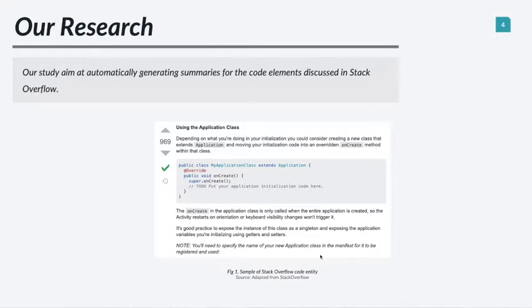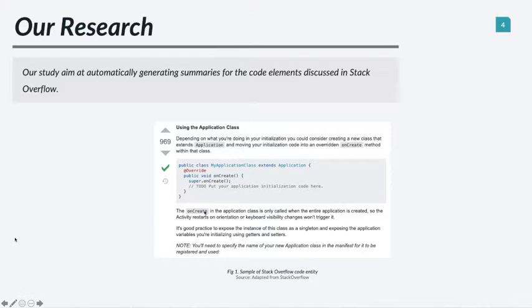In this study, we are interested to generate summaries for code elements that appeared in the Stack Overflow's posts. For example, here we have a post from Stack Overflow. As you can see, there are several elements highlighted. The big one at the middle is a code block. But also we have other elements like these ones that are highlighted.